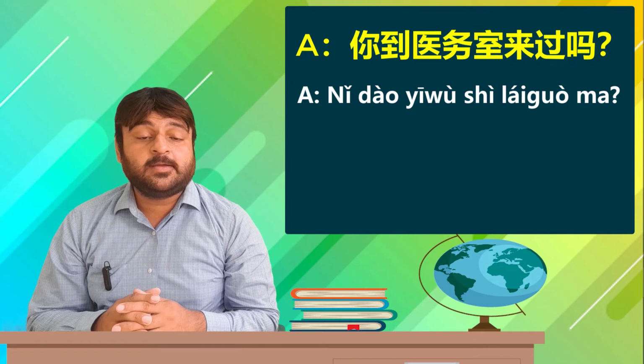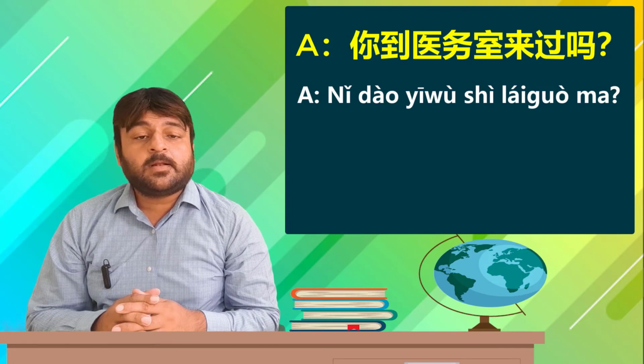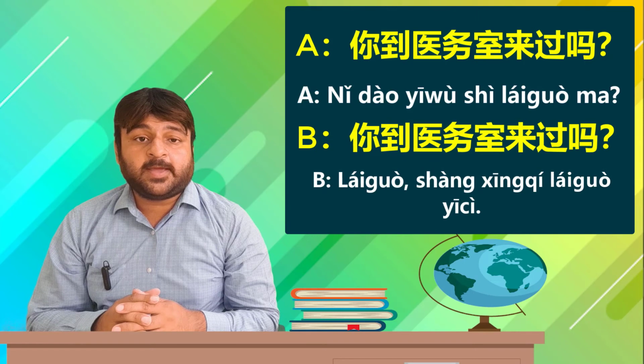Have you already come to the dispensary? 医务室 is a dispensary. Have you already arrived at the dispensary before? 来过, already came. 上星期, last week. 来过一次, already came once. Student B replies, I already came to the dispensary once last week.